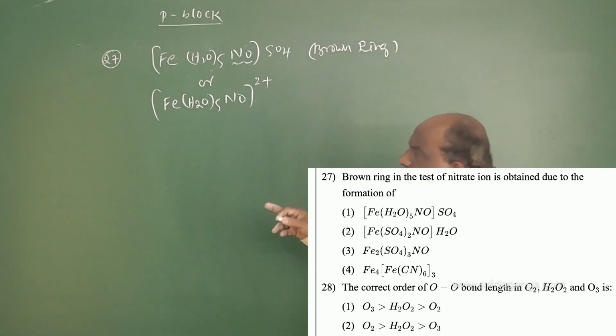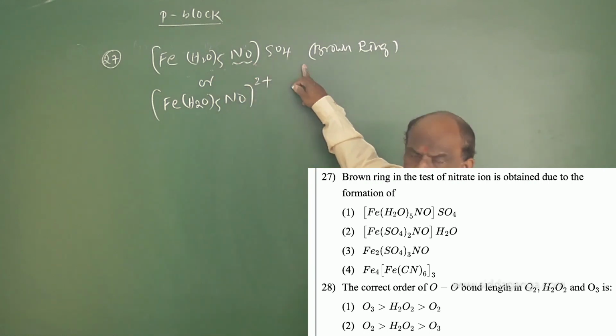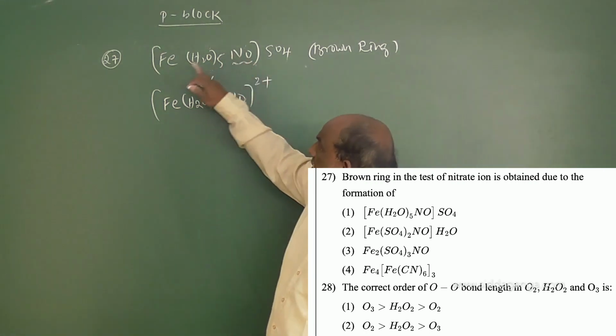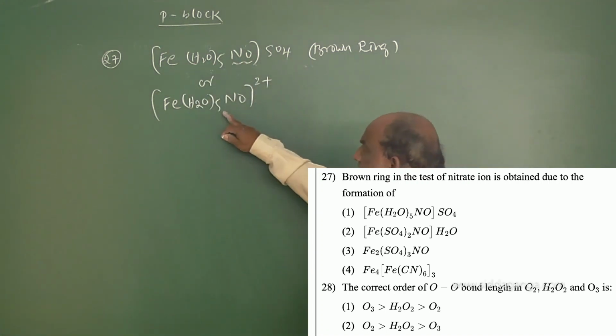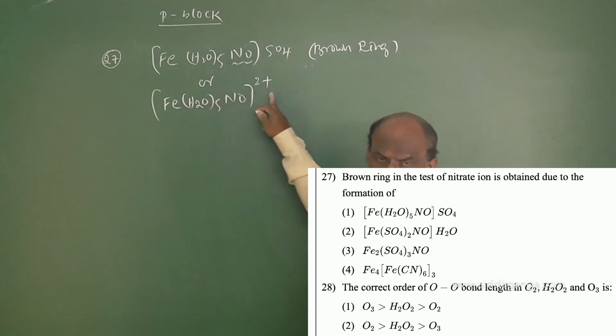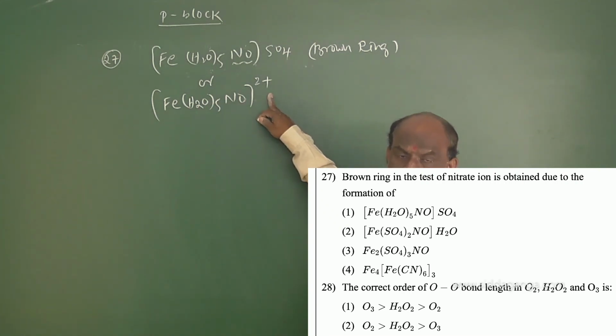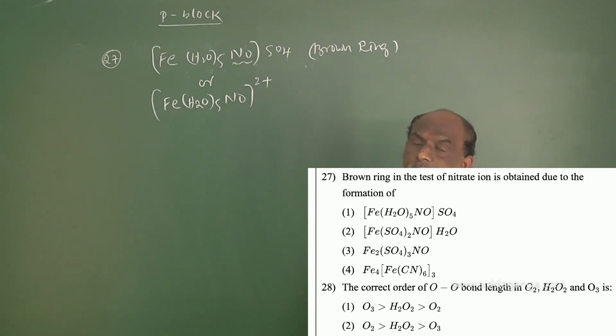What is the brown ring? The brown ring is [Fe(H2O)5NO]SO4. And what is the IUPAC name of this compound? Pentaaqua nitrosonium iron(II) sulfate. And we should write pentaaqua nitrosonium ferrate(II), or iron(II) ion. And one more point regarding this example.